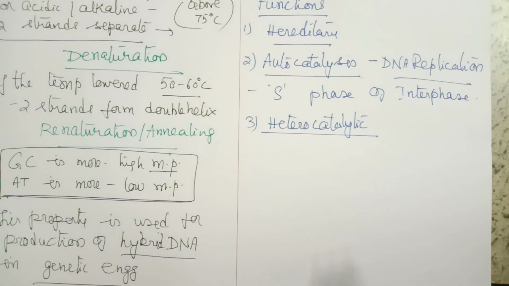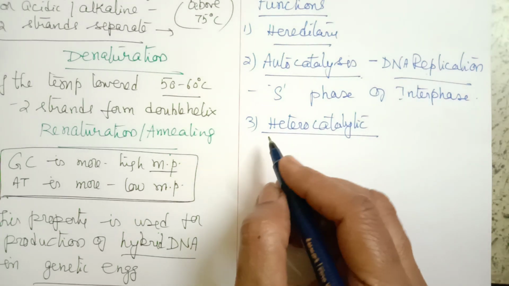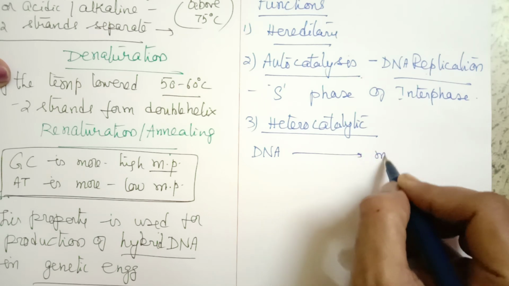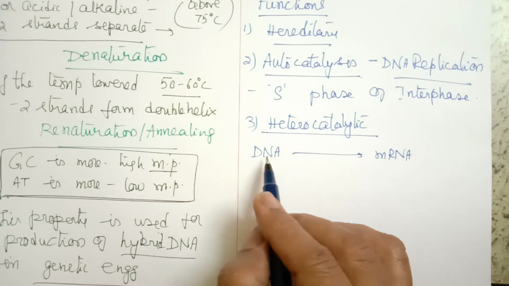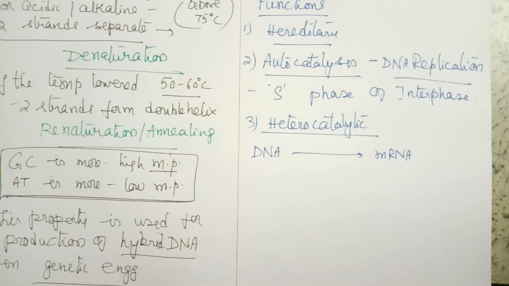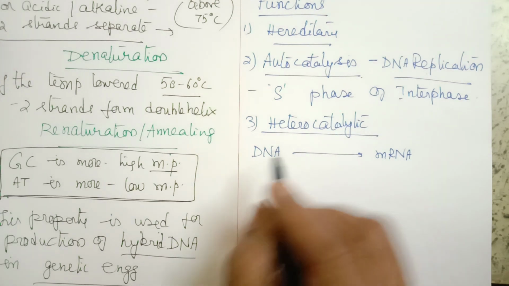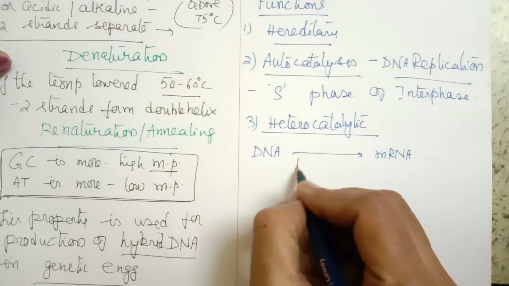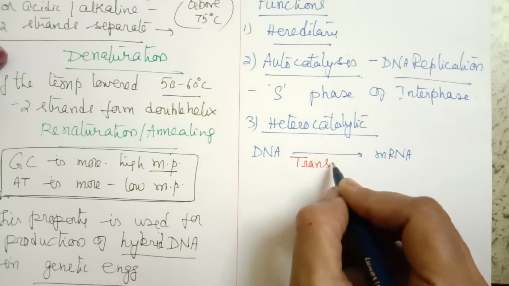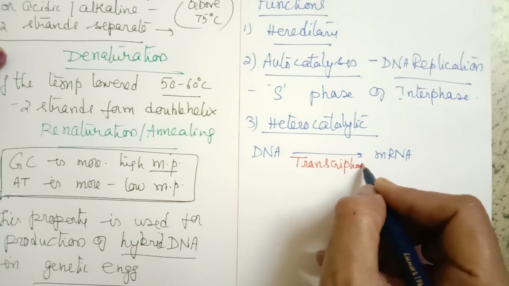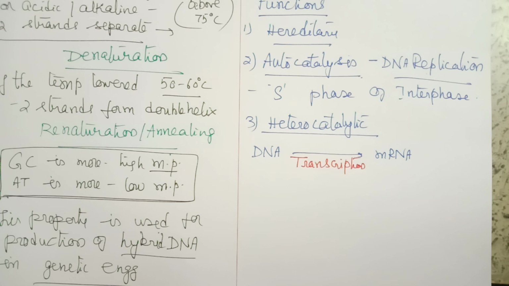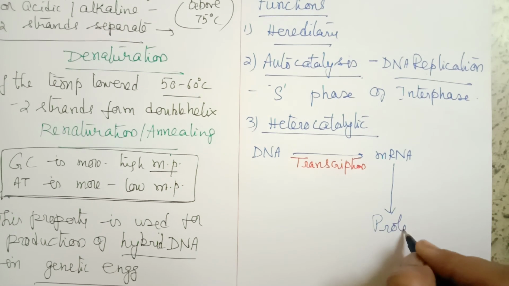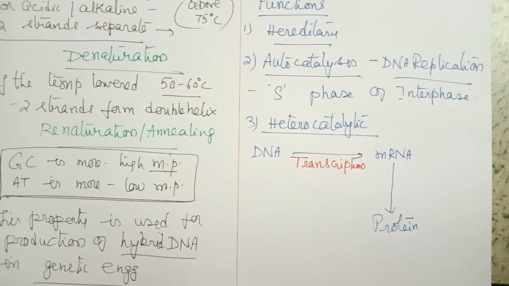So how it synthesizes other molecules, which we have already done: DNA is involved in synthesis of mRNA. DNA transfers the genetic information to mRNA. This process is called transcription. And from mRNA, protein is synthesized.